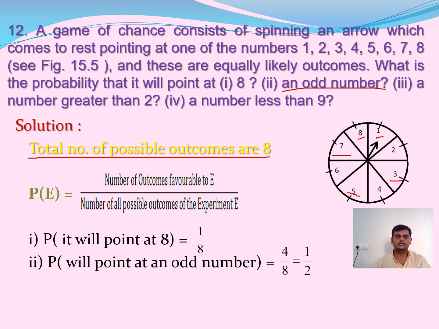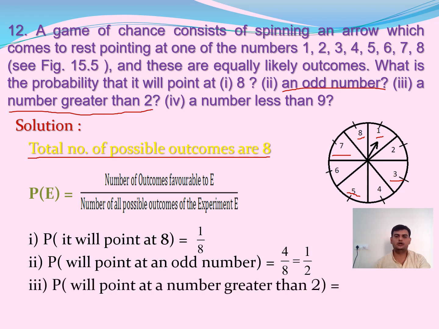And the third question, number greater than 2. Greater than 2, how many numbers do we have? 3, 4, 5, 6, 7, 8. All these are greater than 2, meaning 6 favorable outcomes. The answer we have is 6 by 8, that is nothing but 3 by 4.